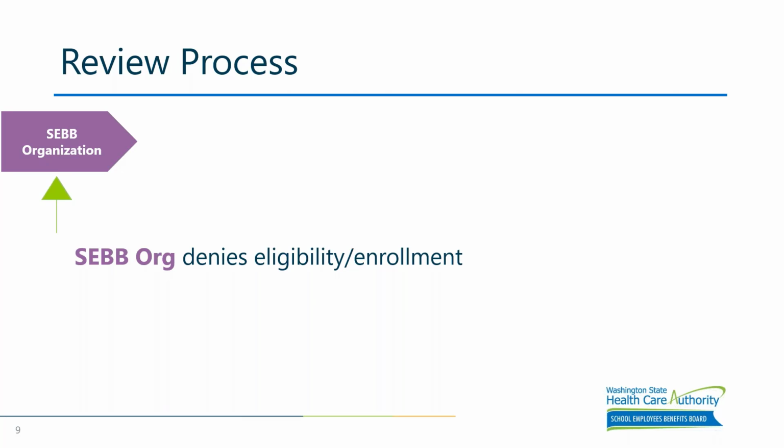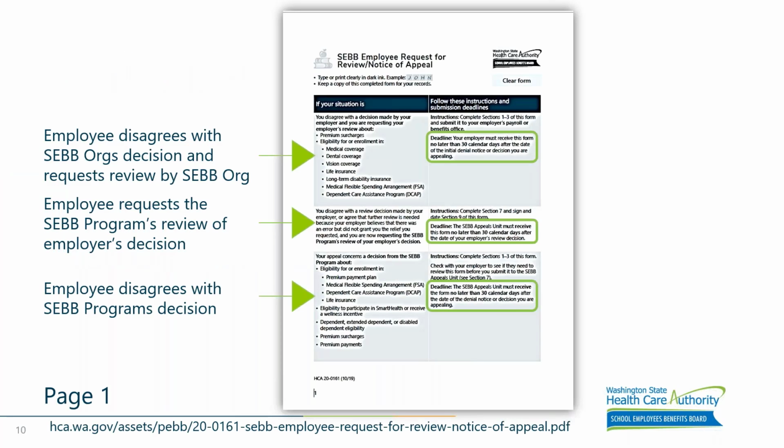Now we are going to talk about the appeal process, starting with the employer decision and how to use the appeal form. When an employee has a request regarding their eligibility or enrollment in SEBB benefits, their request is sent to the SEBB organization for review. If the employer is unable to make the requested change, the employer should direct the employee to the appeal form. The cover page on the appeal form explains 3 different situations.